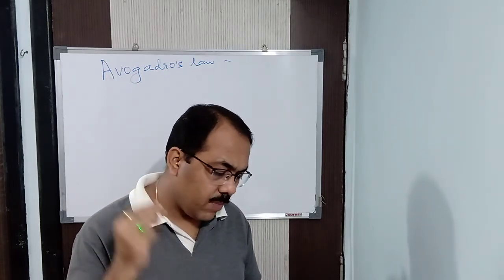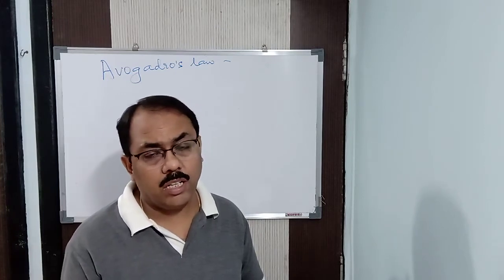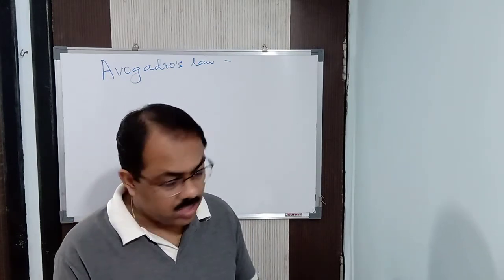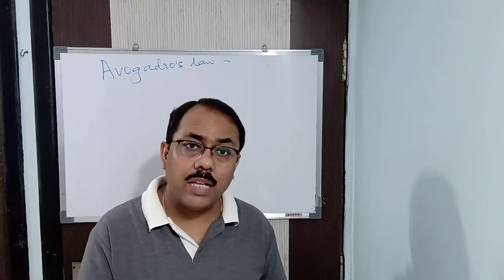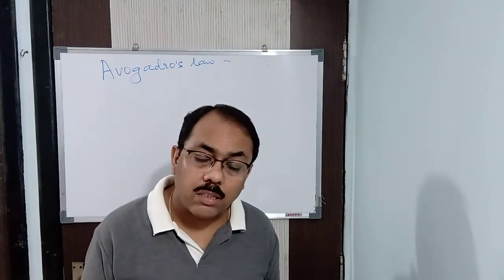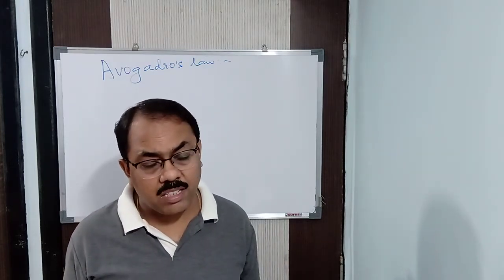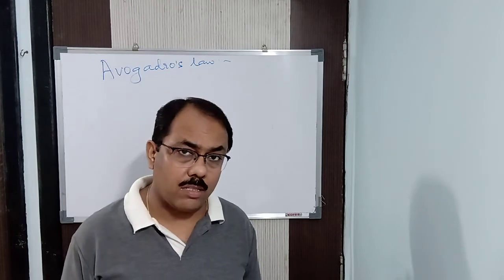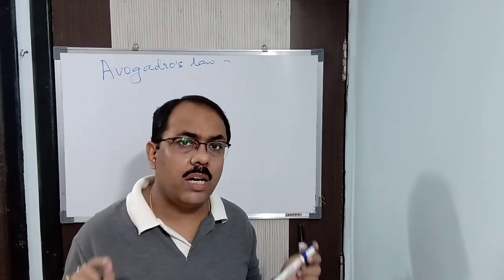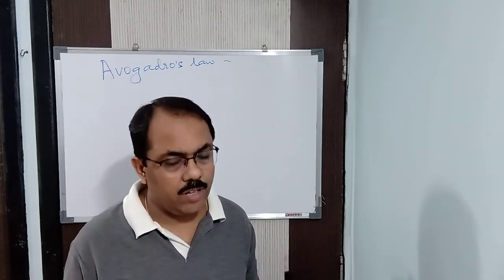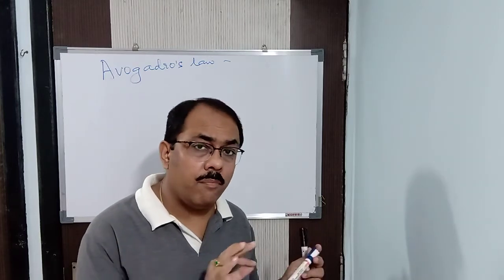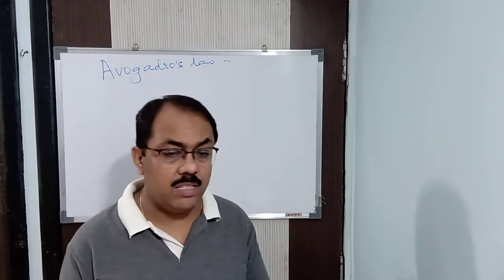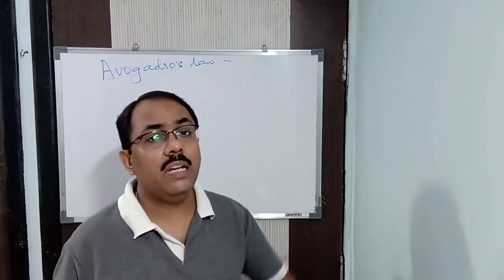Atom is the smallest particle of an element which takes part in a chemical reaction. Just now I said that when you are balancing a chemical reaction, what are you balancing? You are balancing the atoms, not the molecules. So atom is the smallest particle of an element that takes part in a chemical reaction, and it may or may not have an independent existence. That means it may or may not exist independently.